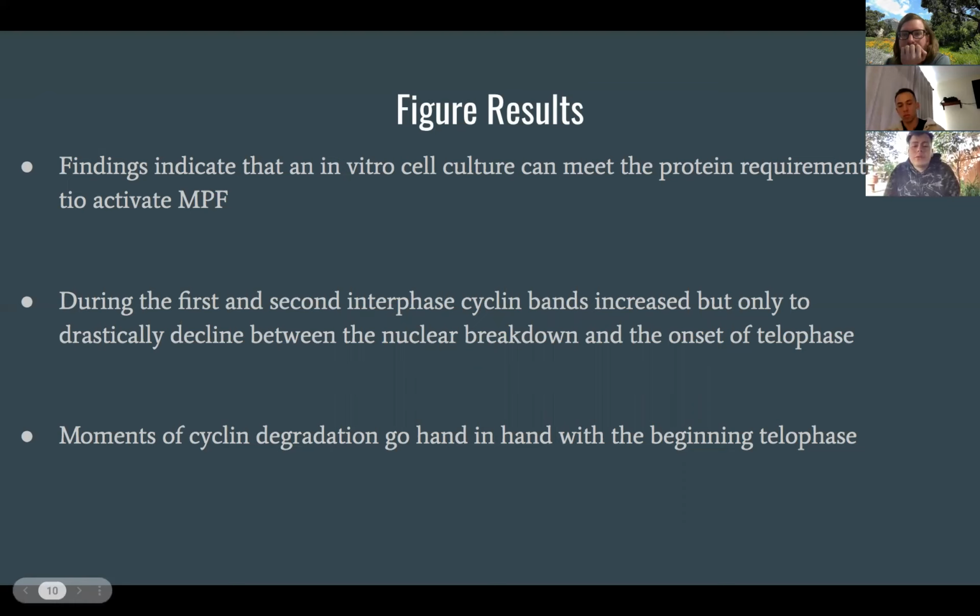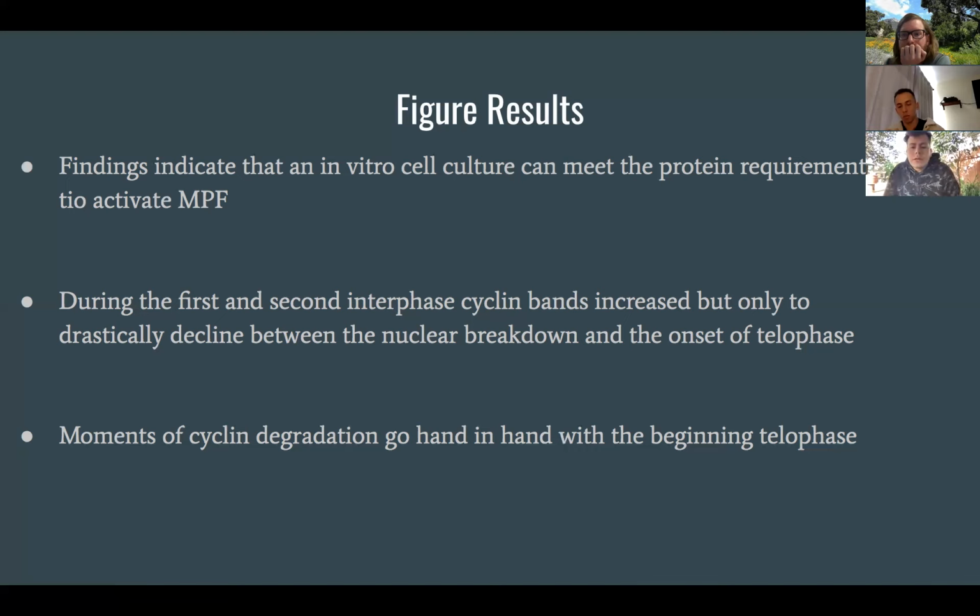Another view of cyclin's role is that moments of cyclin degradation in the cycle are correlated with the initiation of the telophase. As the samples in the gel depict, protein band intensity fades down after the time of nuclear envelope breakdown and continues dropping through telophase 20 to 30 minutes in. It shows that the loss of cyclin in that 30 to 40 minute marker range seems to progress the cycle into the second round of interphase.